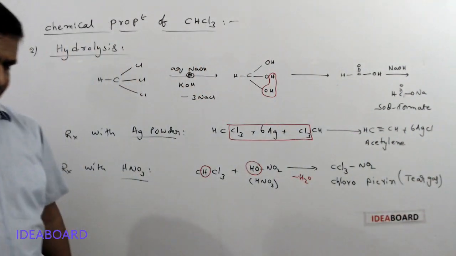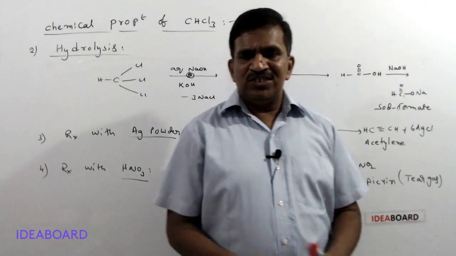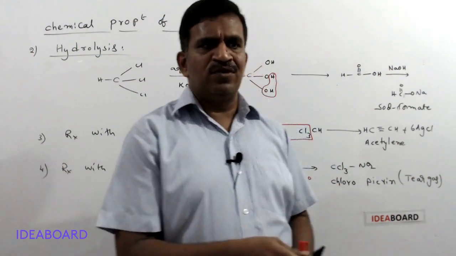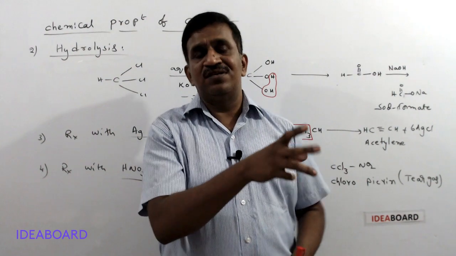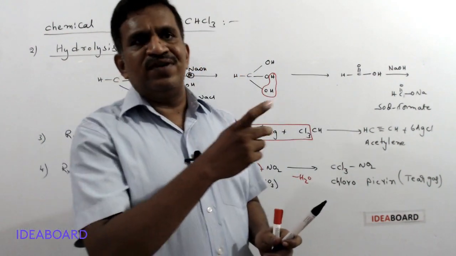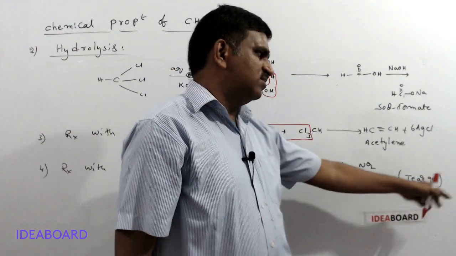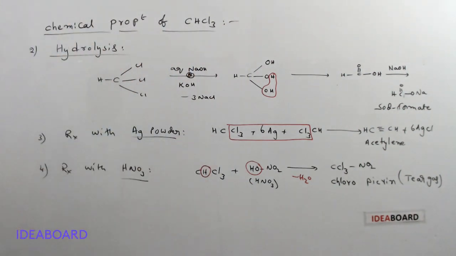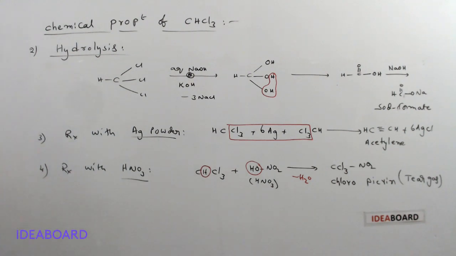So generally, when police use these tear gas shells or bullets, like smoke bombs, suppose any mob is creating a disturbance in main areas or in the city, then police will fire some smoke bombs or smoke bullets. Those smoke bullets contain this tear gas. Okay, that is tear gas preparation by the reaction of nitric acid with chloroform.